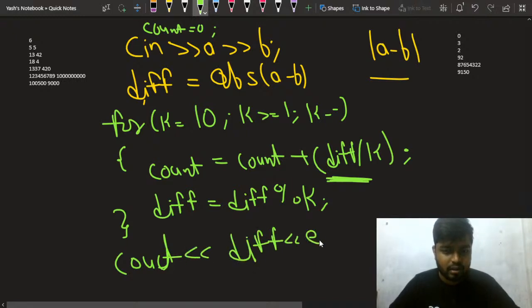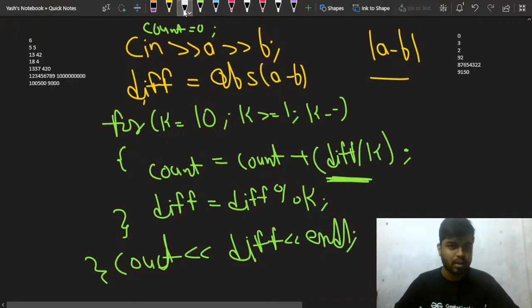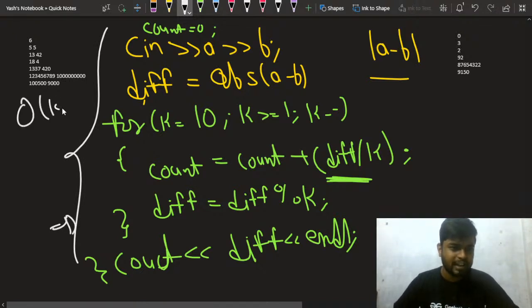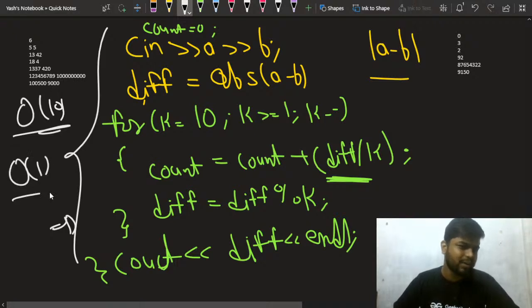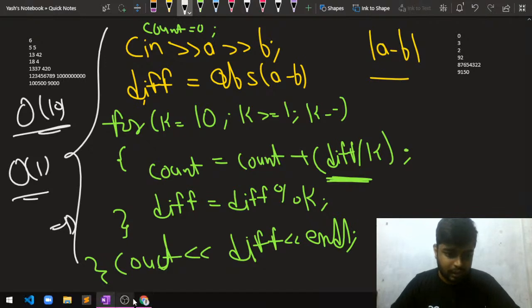Everyone agrees on this? Is this solution clear to everyone? How we are doing this? And this is order of 10 because we are running the loop only 10 times, so that means basically order of 1, constant space. Is the code part clear to everyone? Then please give a +1 in the chat if the code part is clear.